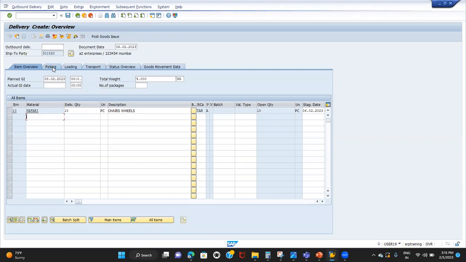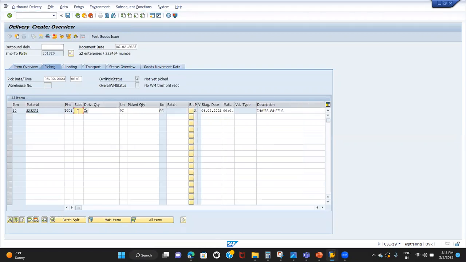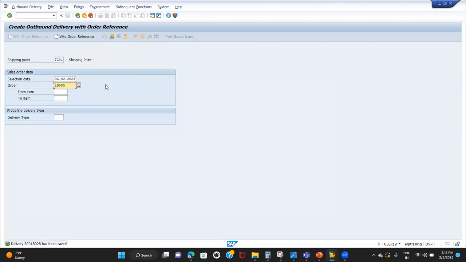Go to picking tab. Enter the storage location, from which storage location you want to make the delivery, and how much quantity you want to pick. So I'm delivering 10 quantity, that is the reason I'm picking 10 quantity. It's a manual picking. Then I'm doing PGI directly here, so my inventory will get updated now.